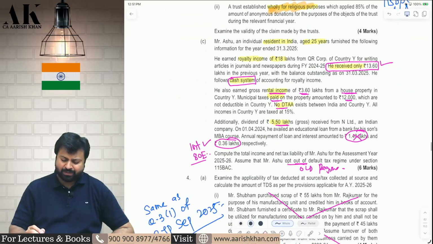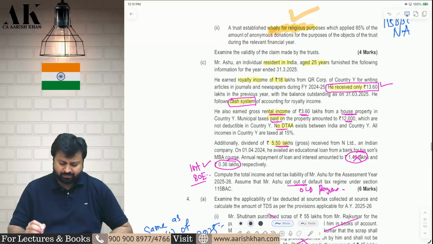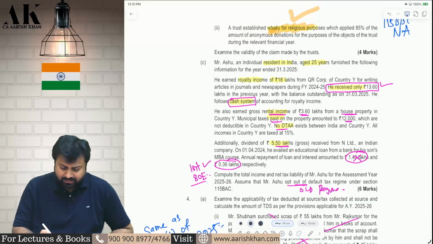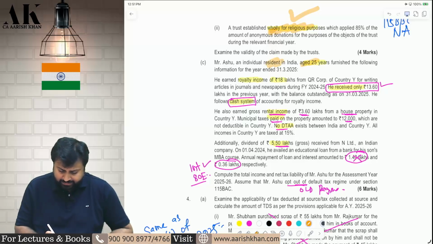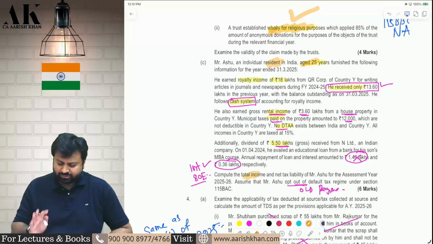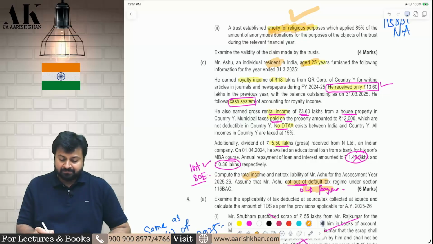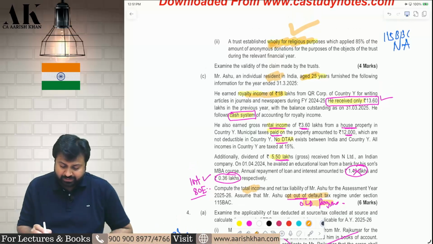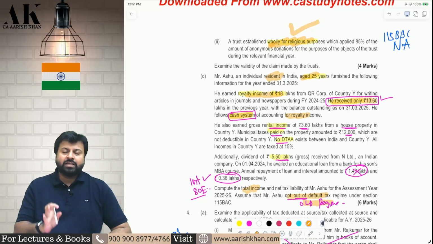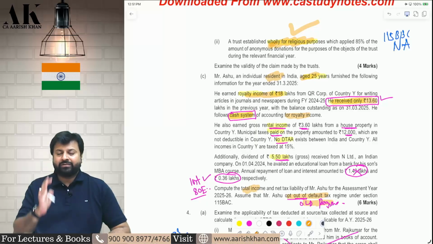Next question is a very simple question of DTAA. Mr. Ashu is a resident, aged 25 years. There are two important points which I am saying in this question. Rest of them are very similar to what we have done so far. Ashu is opting out of the default regime, means Ashu is following the old regime. Now, Ashu is earning royalty income of 18 lakh rupees. But you will not take 18 lakh rupees because Ashu is following the cash system of accounting. Therefore, you will take only that much royalty which is received. First important point is this. You will only take the 13.6 lakh royalty which is received.